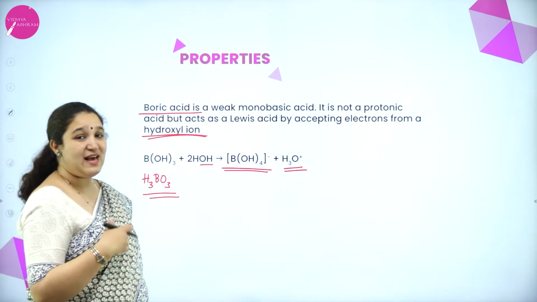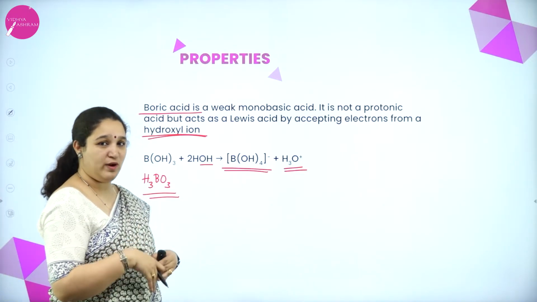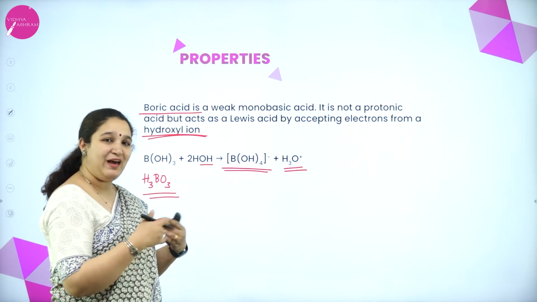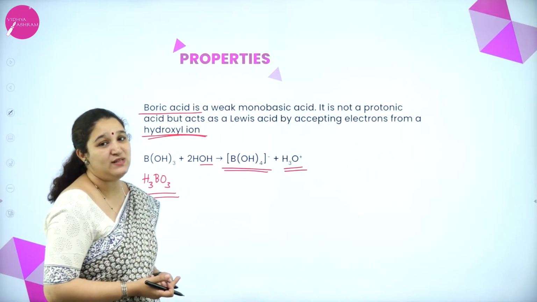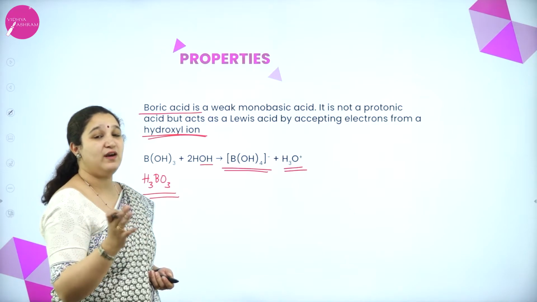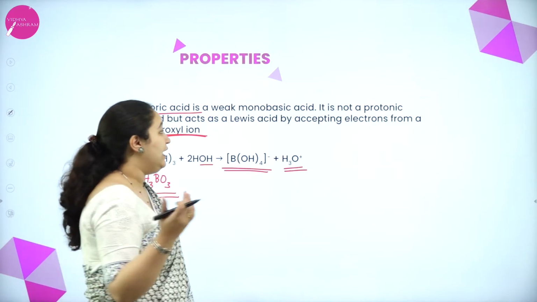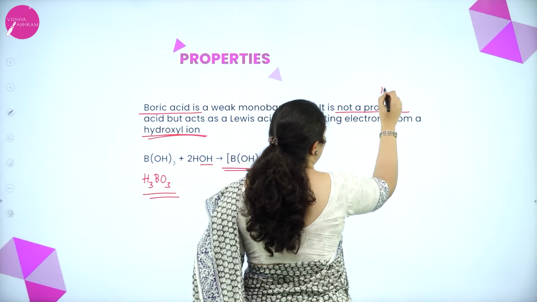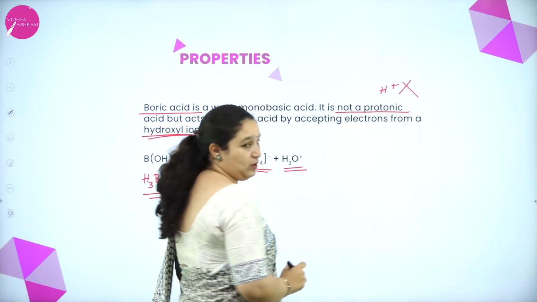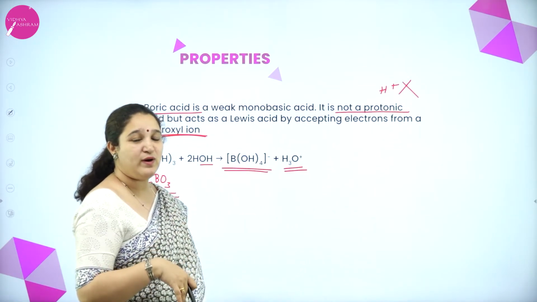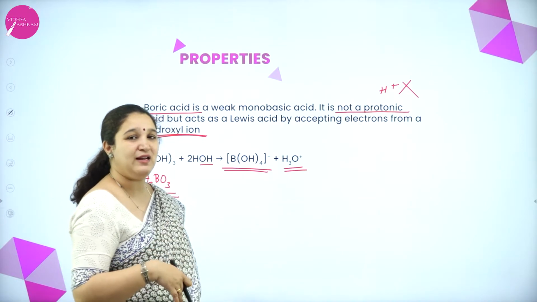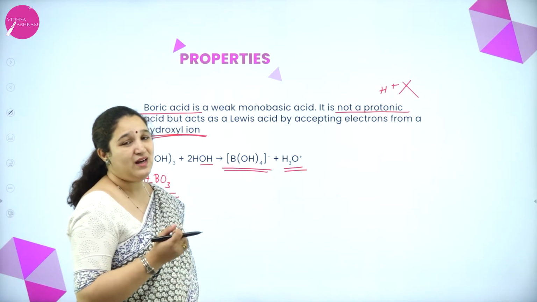That's why we call it acidic, because it takes up an OH minus or a pair of electrons. It behaves like a Lewis acid. Not that it gives away an H plus ion. That is, it is not a protonic acid. It cannot give H plus ion. Rather, it can take up an OH minus ion or an electron pair. That's why we call it a weak acid.